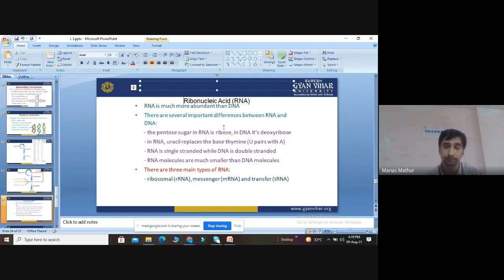So here, the sugar is pentose sugar, common. Here the sugar is deoxyribose sugar. Just remove O from the OH, it becomes deoxyribose. In RNA, A pairs with U; in DNA, A pairs with T. RNA is single stranded, DNA double stranded. Exceptions are there. RNA is small in size, DNA bigger in size. DNA is a single type, RNA has three types: ribosomal RNA, messenger RNA, transfer RNA. Transfer RNA means transfer of codon. So these are the main three types of RNA.